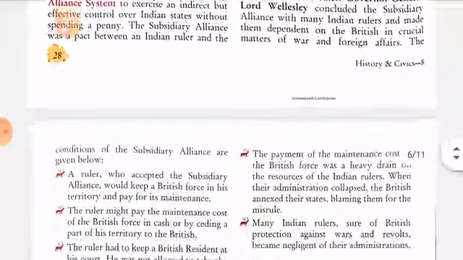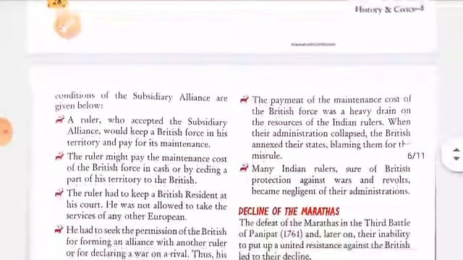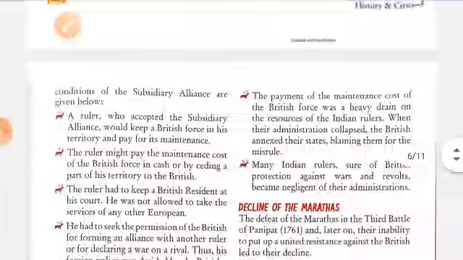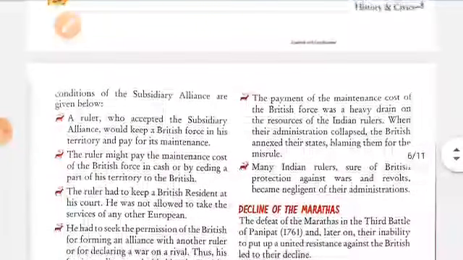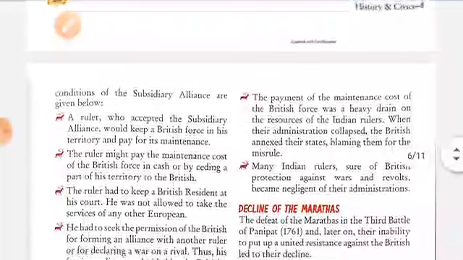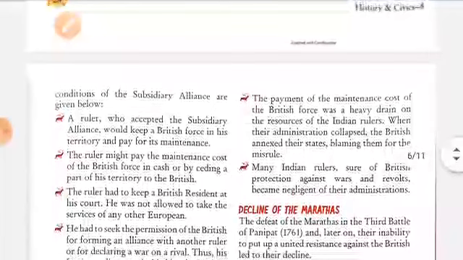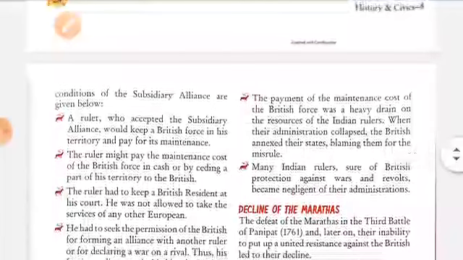And the conditions were, for those who signed the subsidiary alliances, Britishers will help them, but apart from that, they have to keep the British forces in their territory and pay all the maintenance for them.